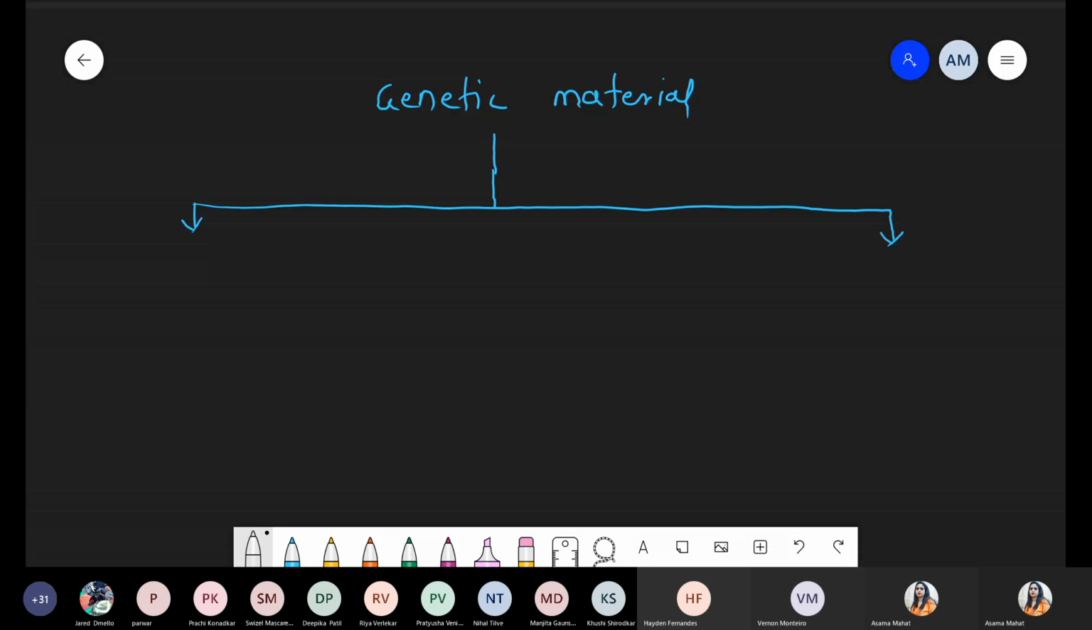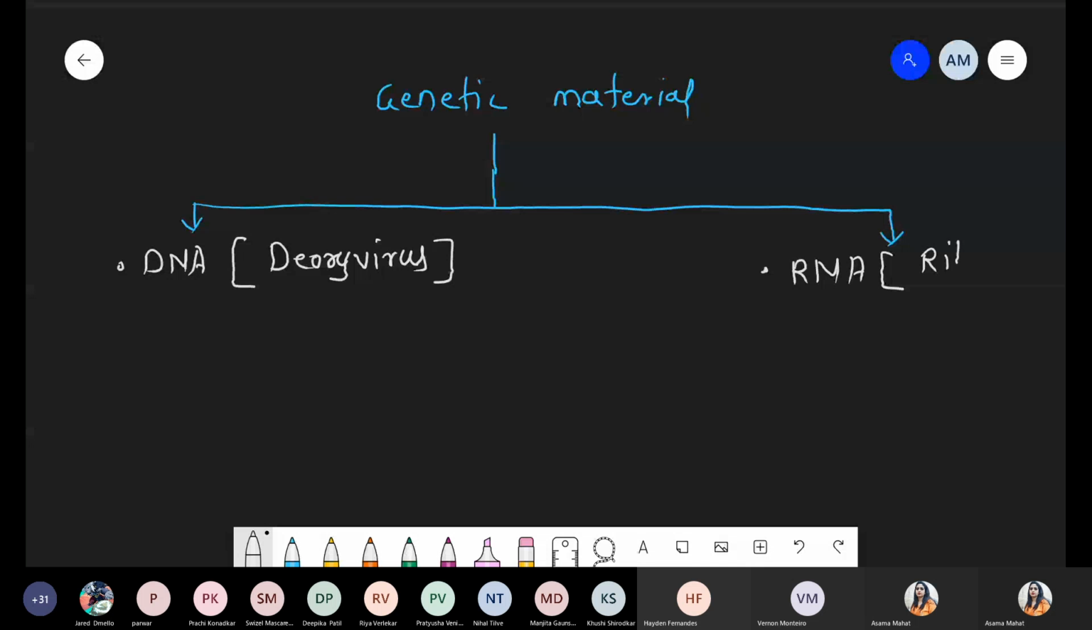First of all, we are taking DNA. Whenever viruses have DNA as a genetic material, such types of viruses are called deoxyvirus. What is the meaning of deoxyvirus? DNA acts as a genetic material. And the other part, if RNA is the genetic material, such viruses are simply called ribovirus. Okay, RNA genetic material, ribovirus; DNA genetic material, deoxyvirus.